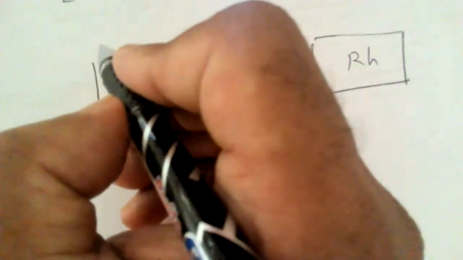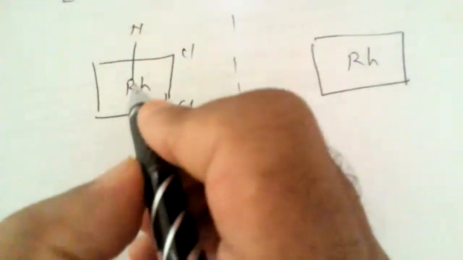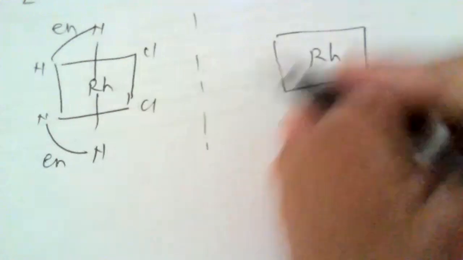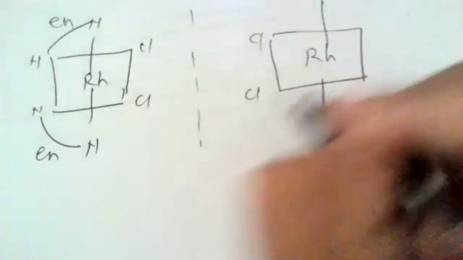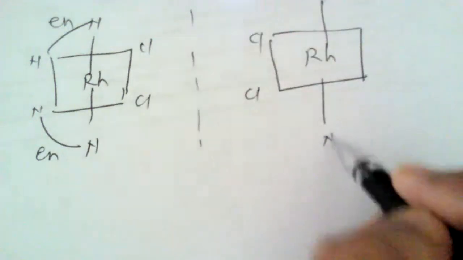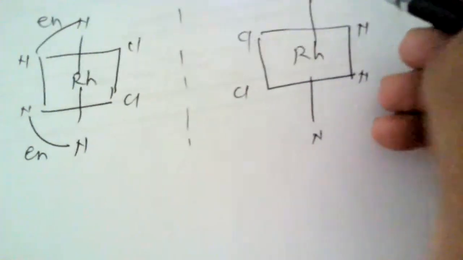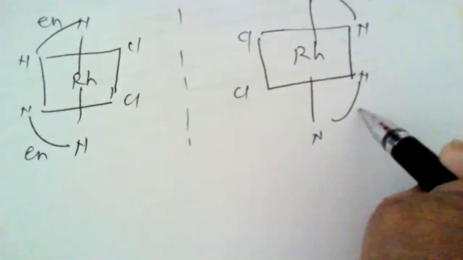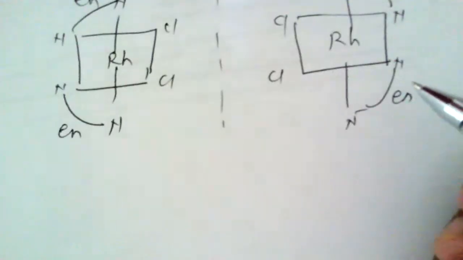Now I would like to show you, first of all, the 2 chloride ions at this point. And here, these are the nitrogen atoms from ethylenediamine, which can be shown like this. Here en stands for ethylenediamine. Now, if you place the mirror, then the mirror image can be seen. No substantial change takes place in the position of the chlorine atoms after placing the mirror, but the ethylenediamine groups change their position.